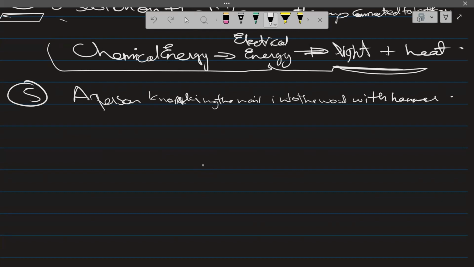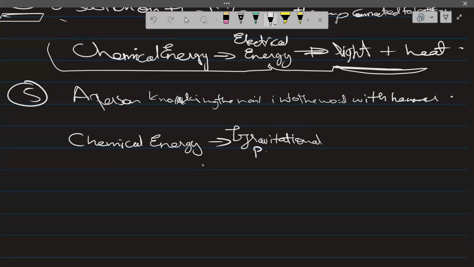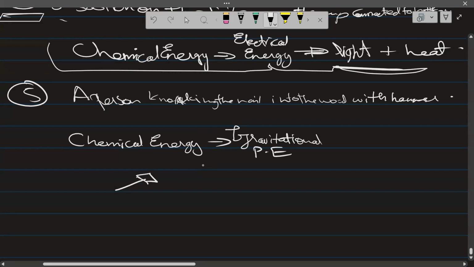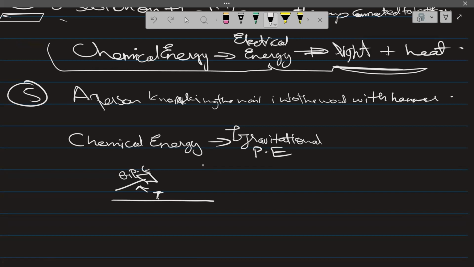So in this example, what happens is that chemical energy is converted into gravitational potential energy, because first the hammer has to be lifted. So this lifting causes this GPE to be stored in the hammer.